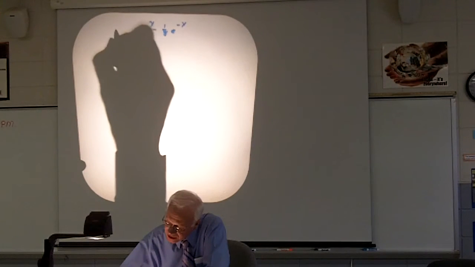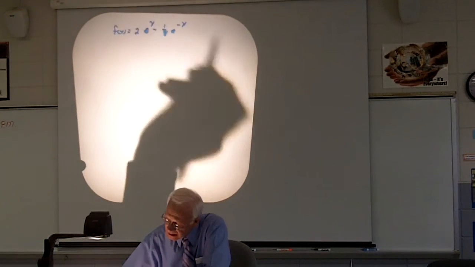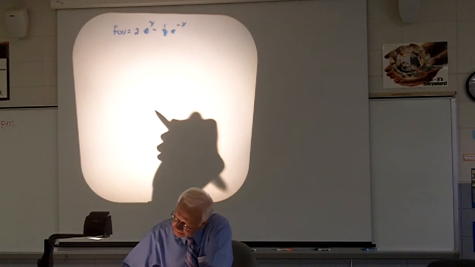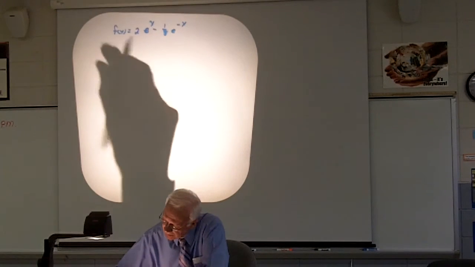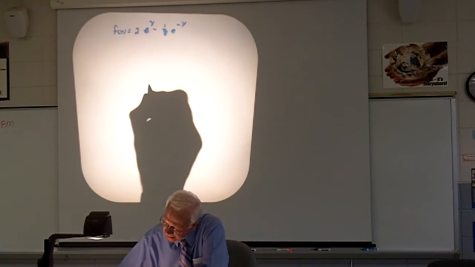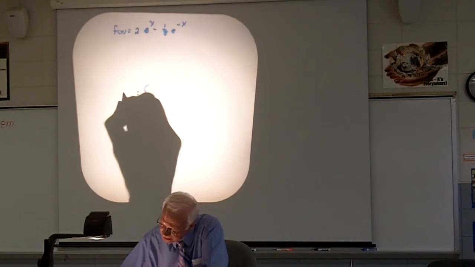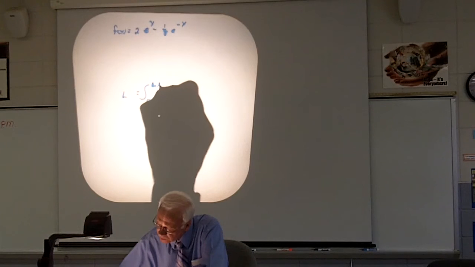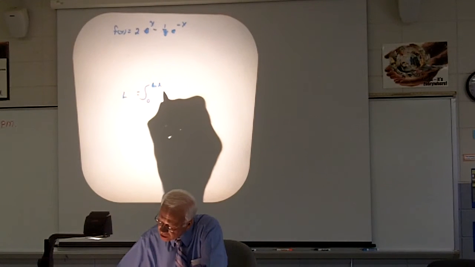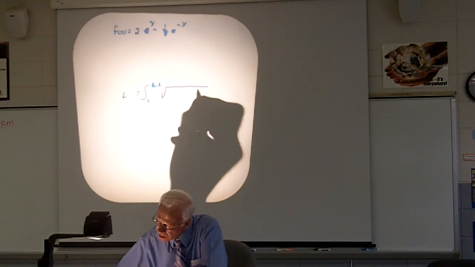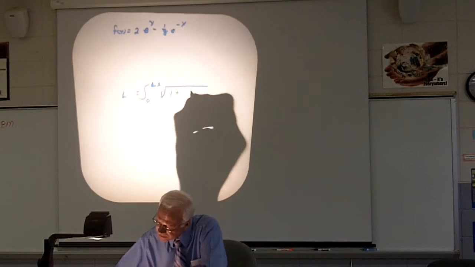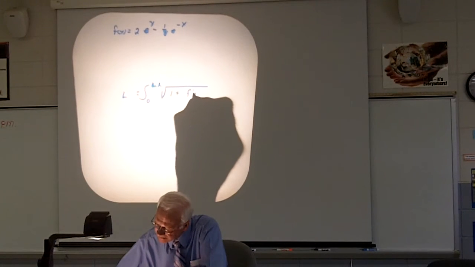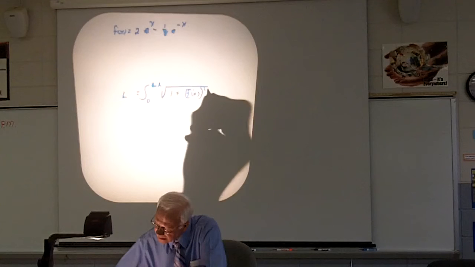This is my function f of x. The length of that we want to find from 0 to ln of 2, and it's the square root of 1 plus f prime of x squared dx.